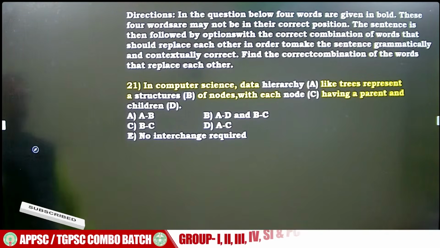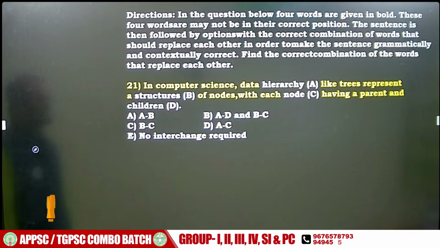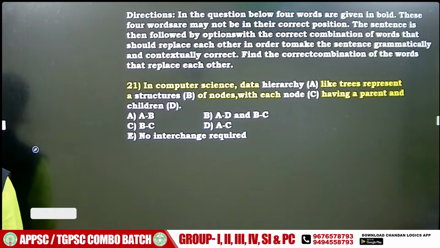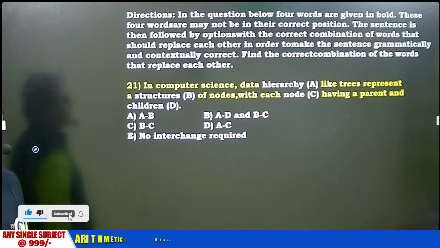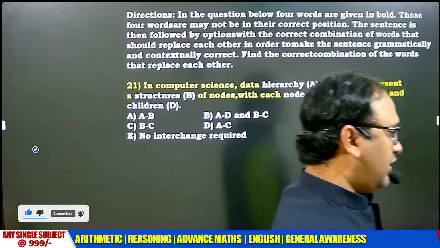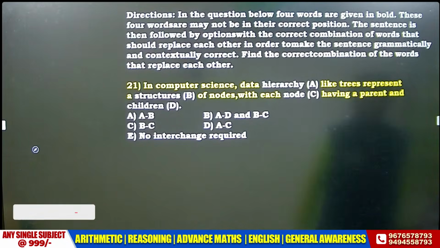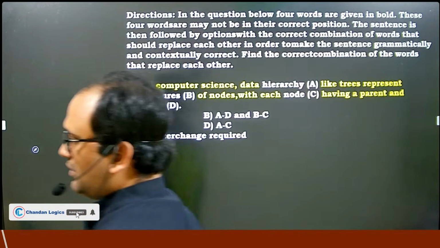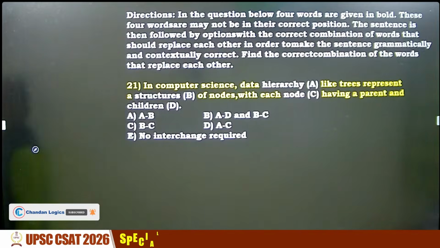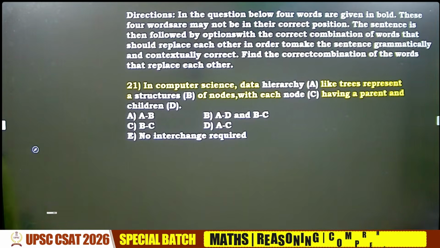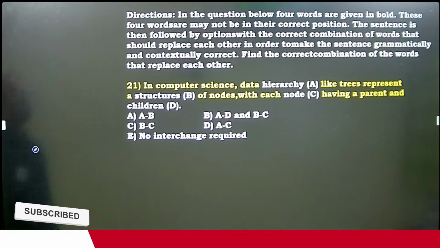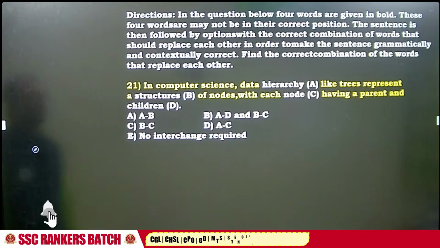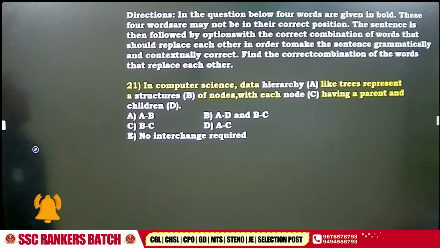21st question, my dear friends. Word swap. The easiest question in the question paper. Word swap. Answer please. Are you reading the sentence and you are making a mistake?